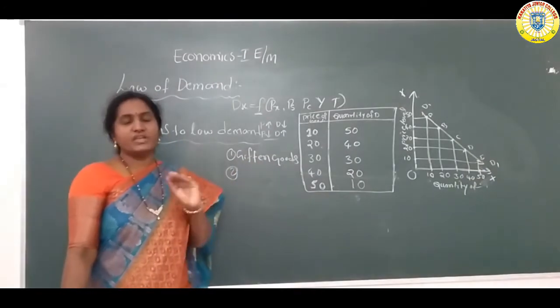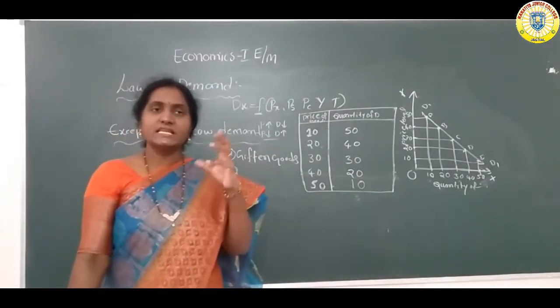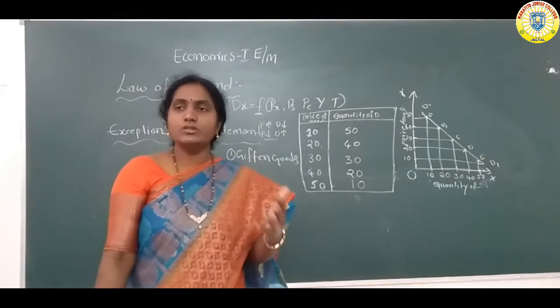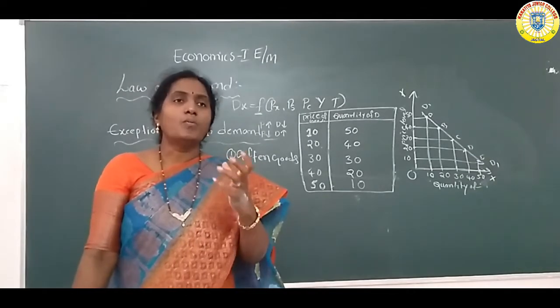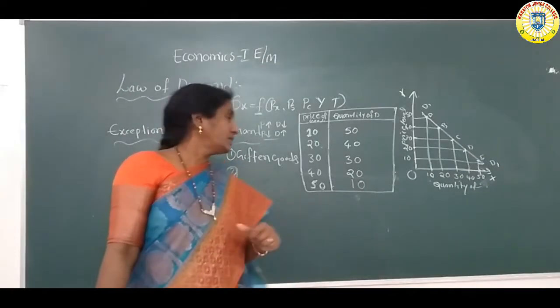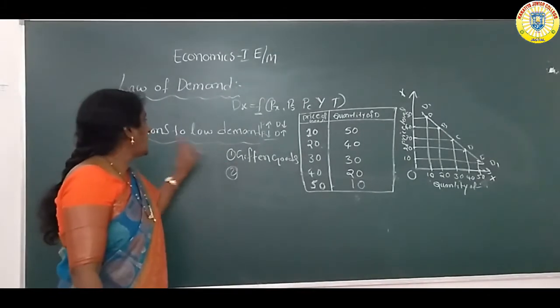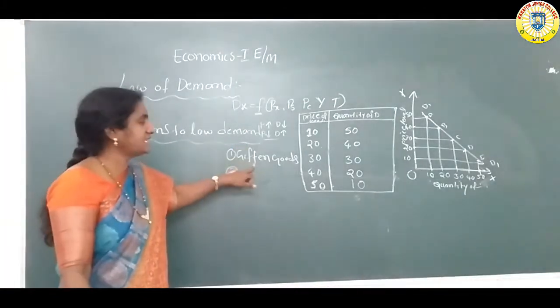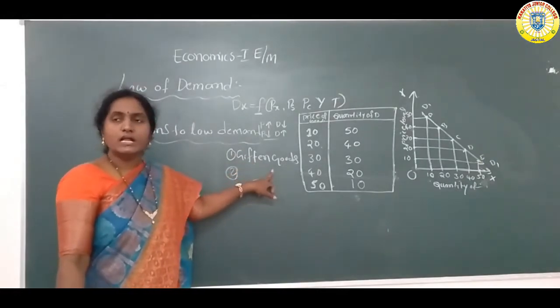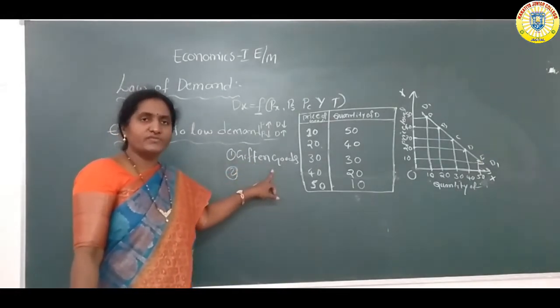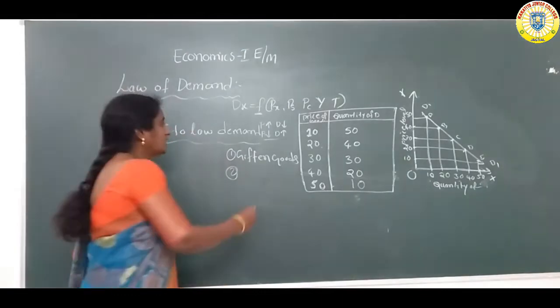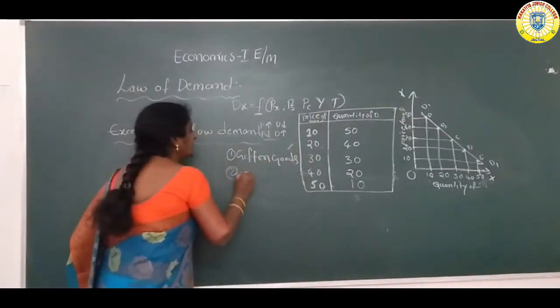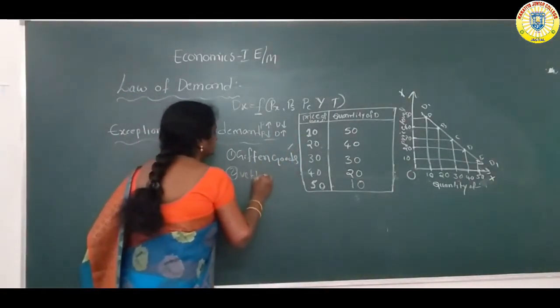In case of Giffen goods, if the price increases in the market, even so consumers purchase more of these goods, and this situation is an exception to law of demand. Why? Because the price is increasing, even though the consumers are purchasing more of these goods. So Giffen goods. Next one, Veblen goods.